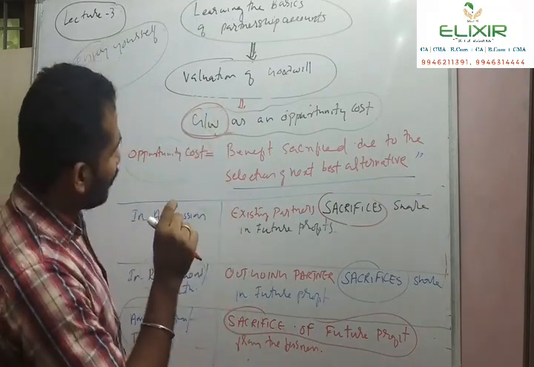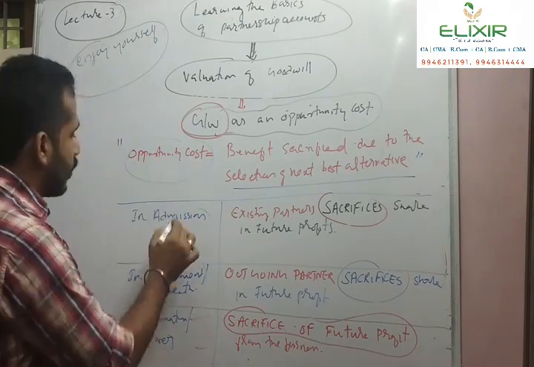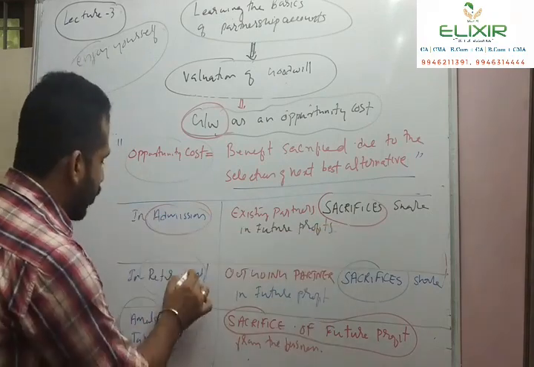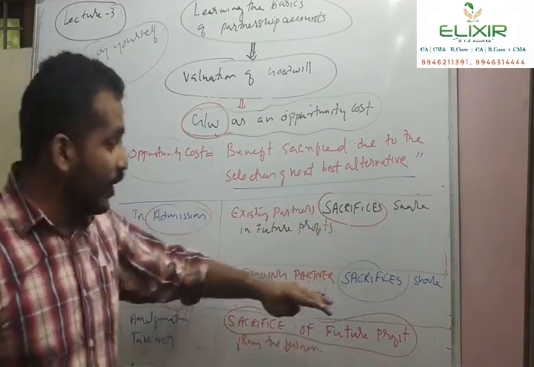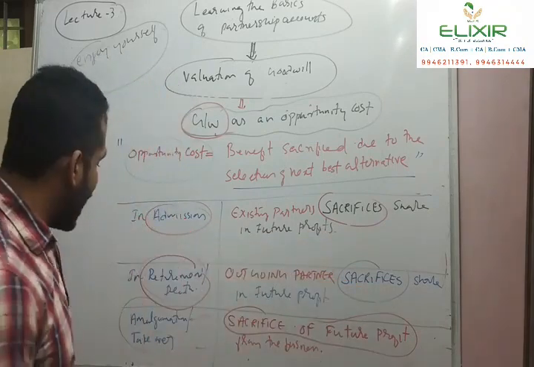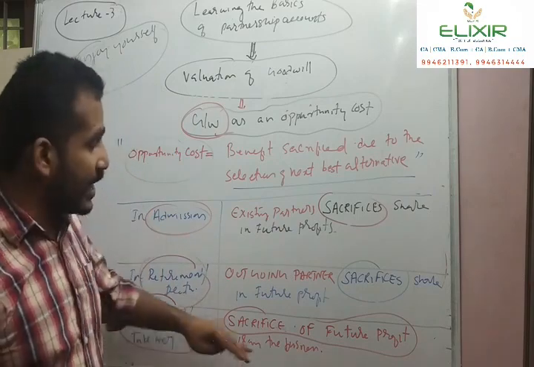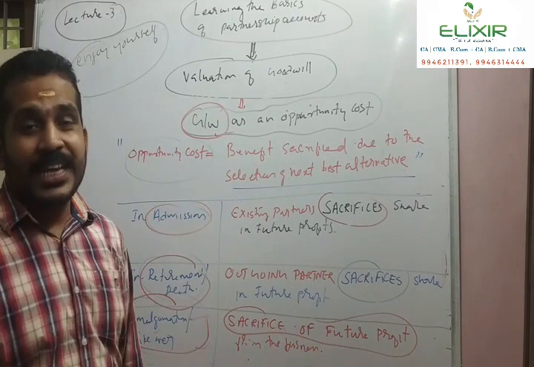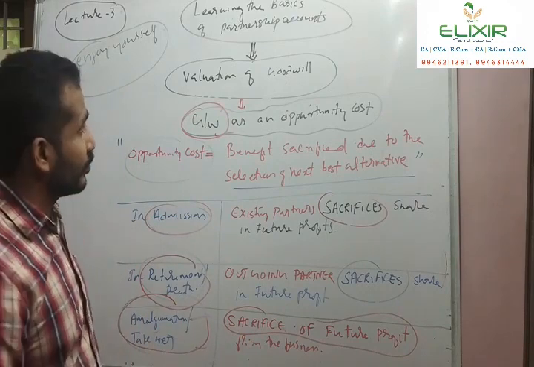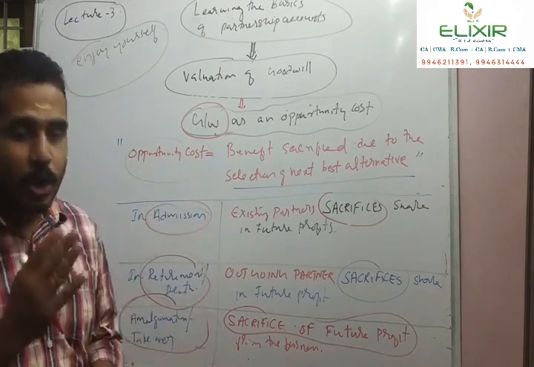So the valuation of goodwill can take place in the process of admission to compensate the sacrifice of the existing partners, in the process of retirement to compensate the sacrifice made by the outgoing partner, and in the process of amalgamation or takeover to compensate the sacrifice made by the selling company for the future profits. So this is all about the fundamental aspect of the valuation of goodwill.